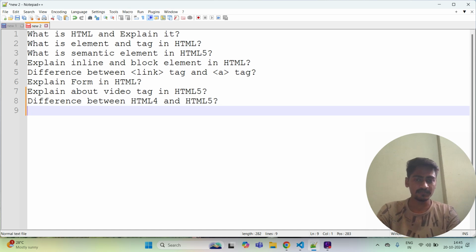Then in some cases you will get a scenario based question. Basically, the interviewer gives you a scenario, like I want to do this thing, so how will you approach it? According to your answer, they judge whether the candidate is right for their particular opening, because they have clear requirements.